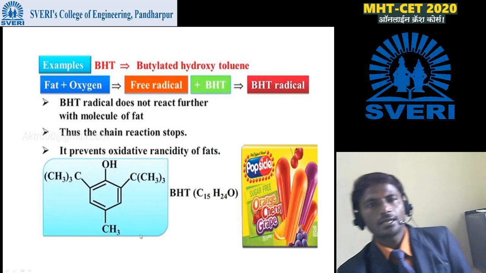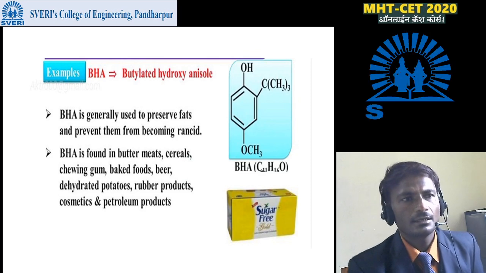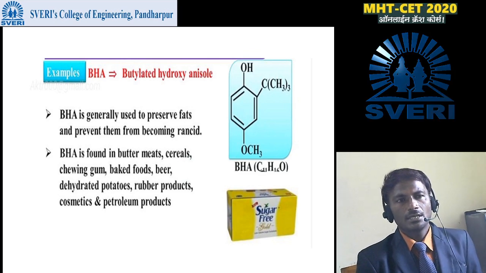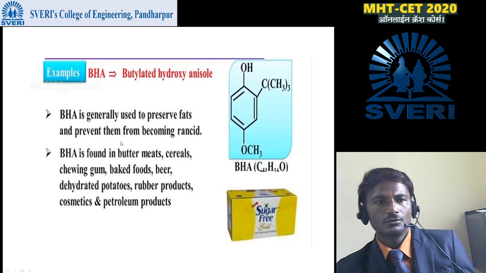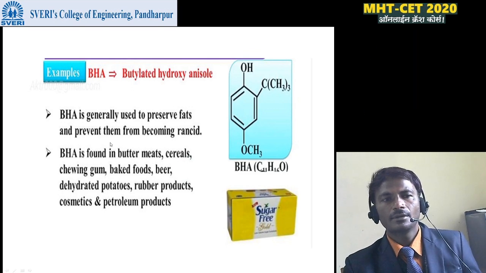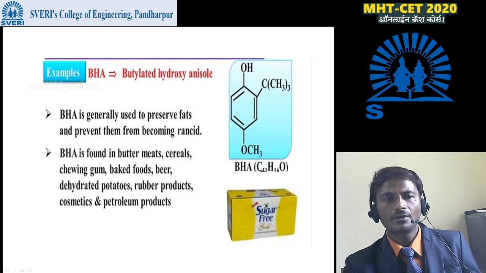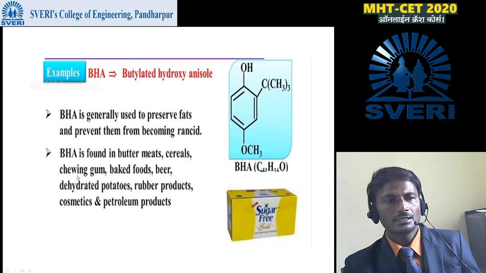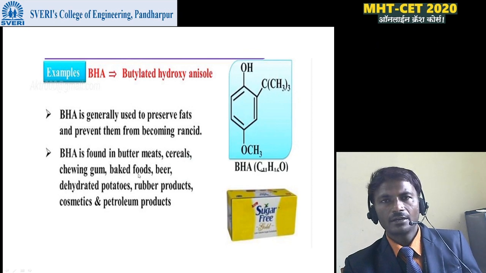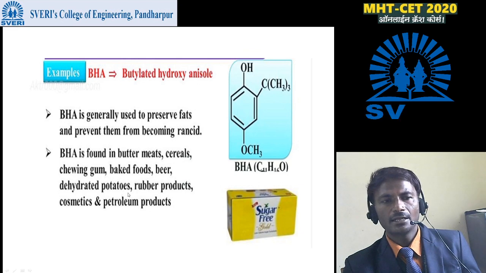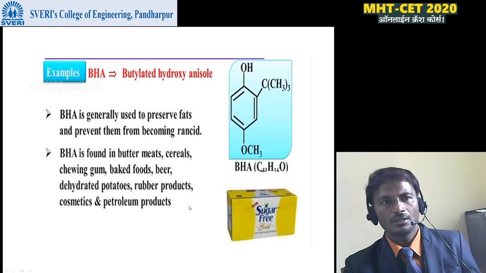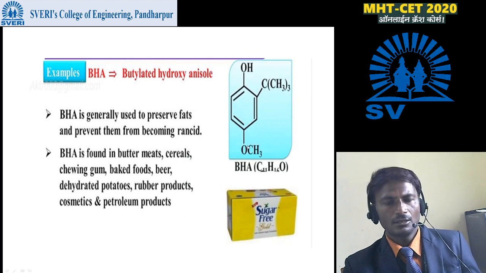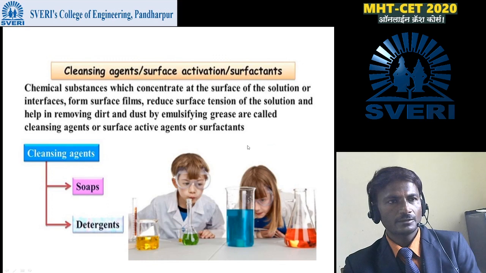That means butylated hydroxytoluene. The next example is BHA, butylated hydroxyanisole. It is called BHA. It is generally used to preserve fats and prevent them from becoming rancid. BHA is found in buttermilks, cereals, chewing gum, baked foods, beer, dehydrated potatoes, rubber products, cosmetics, and in petroleum products. This BHA we can also use as an antioxidant.